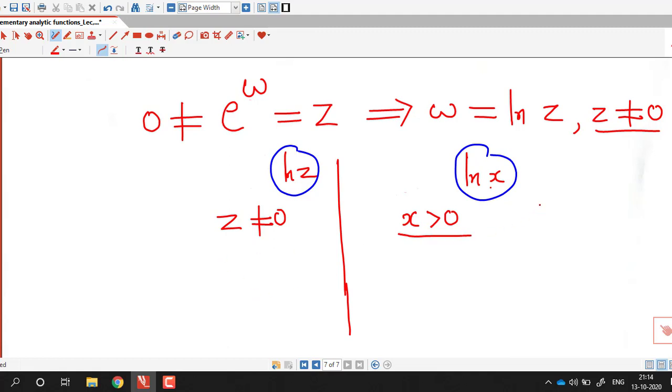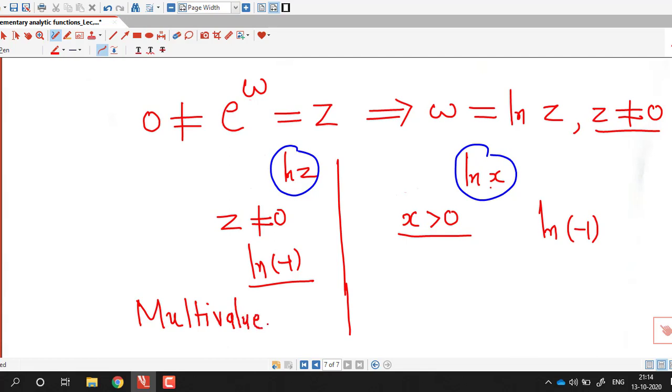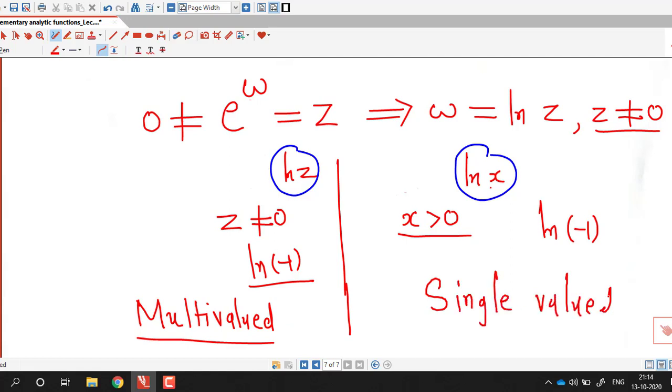So here we cannot define log of -1. That is possible here if we consider complex logarithmic function. Here we have infinite number of values for logarithm of any complex number. So this is multi-valued function. This is single valued function. Okay, so there are some similarities and differences also.